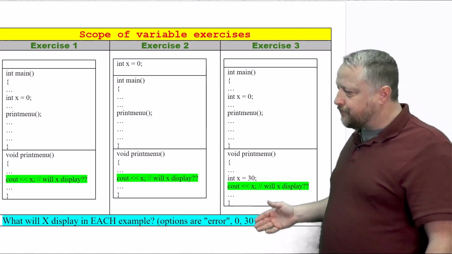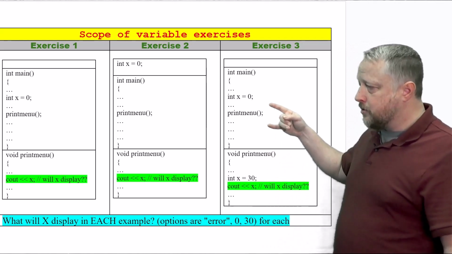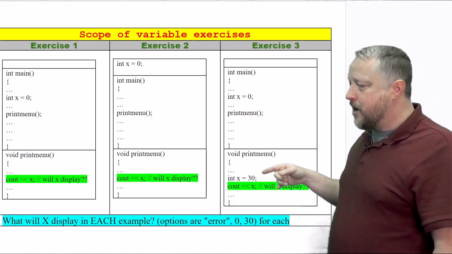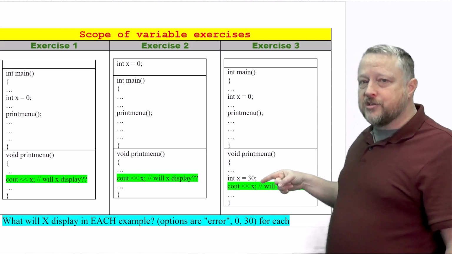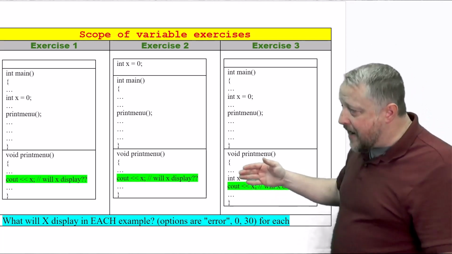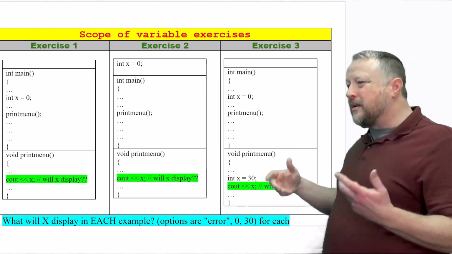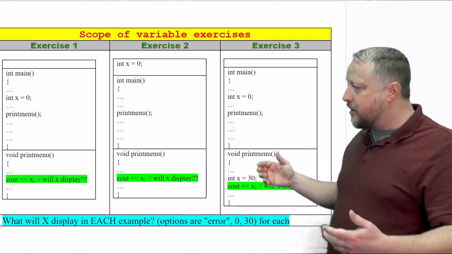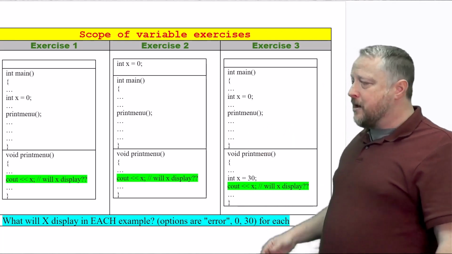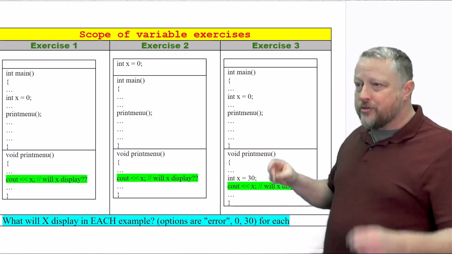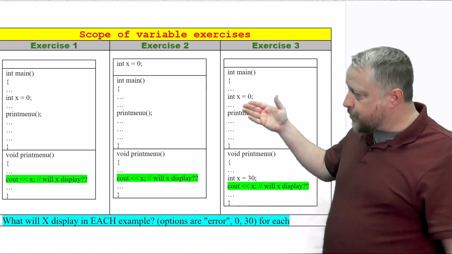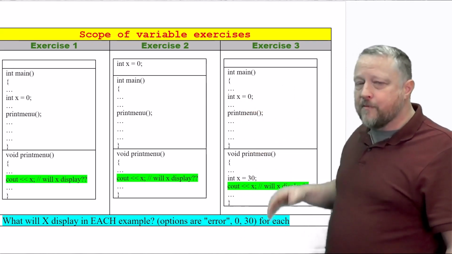The third one, well, 2 interesting parts. Main, nothing's changed. The only thing that's changed, really, I guess 2 things have changed. No global. But yes, we have an X equal to 30 on this one. So yes, it is going to print 30. Can you have 2 variables that are living in 2 different functions? Yeah, and that's what we talked about with the call stack and the stack frame. You can have 2 variables that are alive at the same time, named the same, but their scopes are different. This X takes care of main, and this X takes care of print menu.